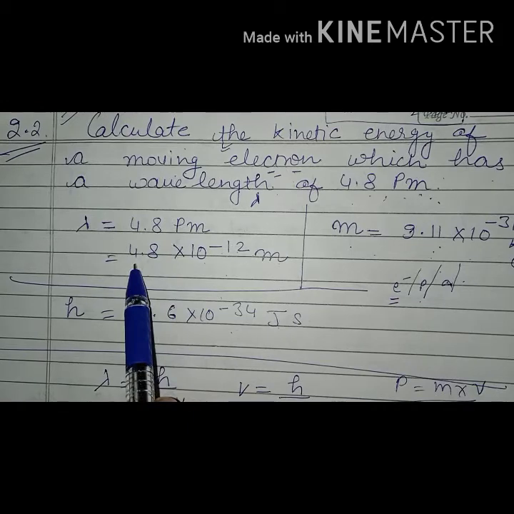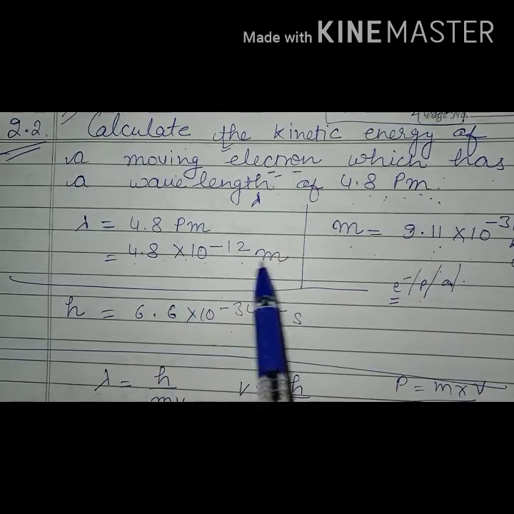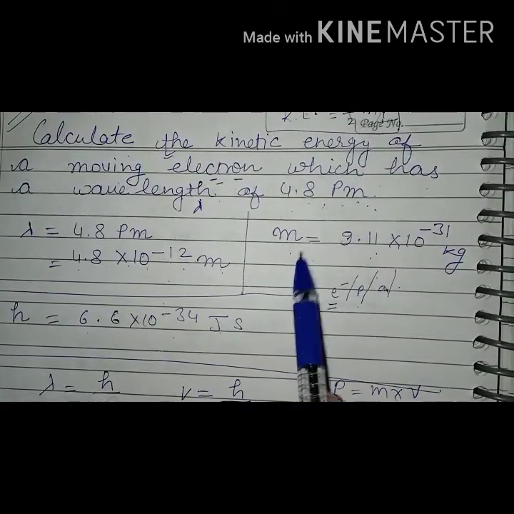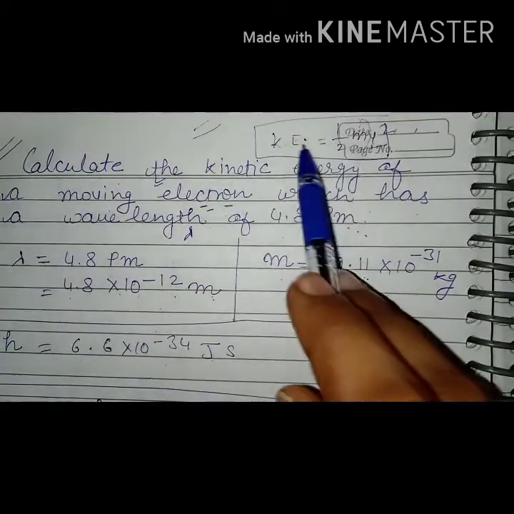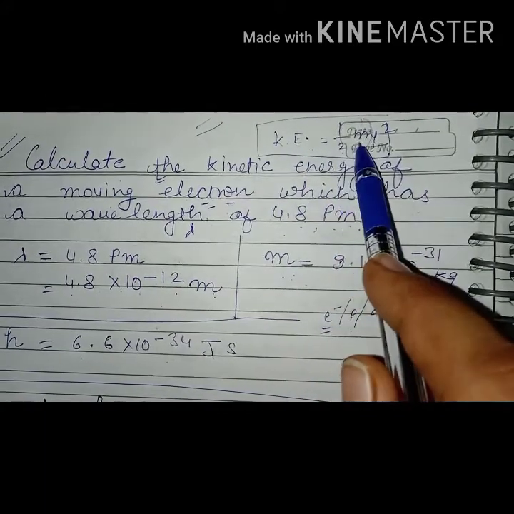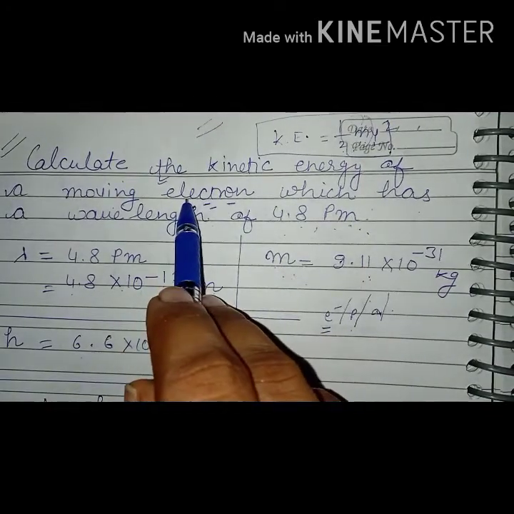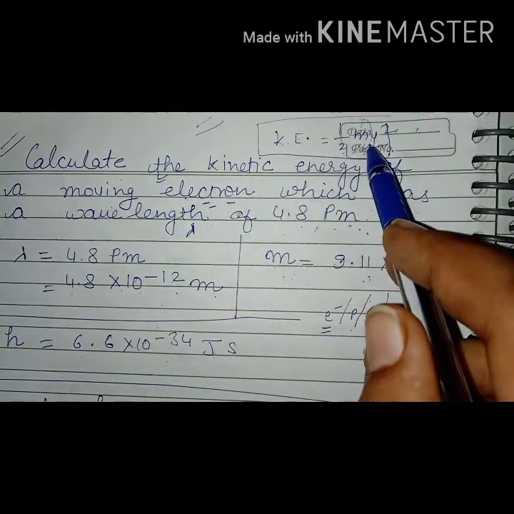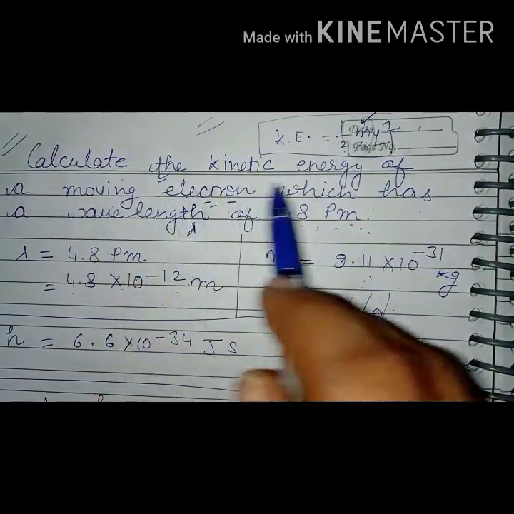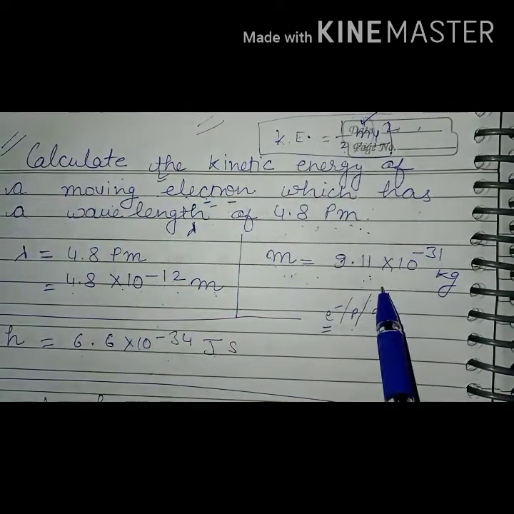So 4.8 into 10 raised to power minus 12, as we did earlier, and then m. Why m? Because kinetic energy is half mv square, and we know m, the mass of the electron. In this formula what do we need? We need m. This means we must know the m of the electron, and that we know.